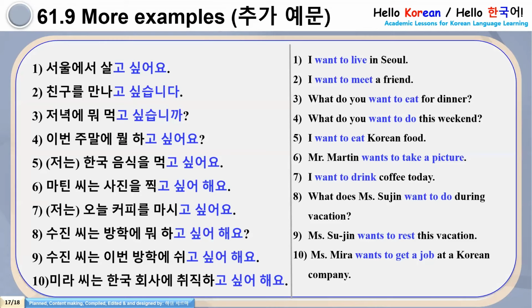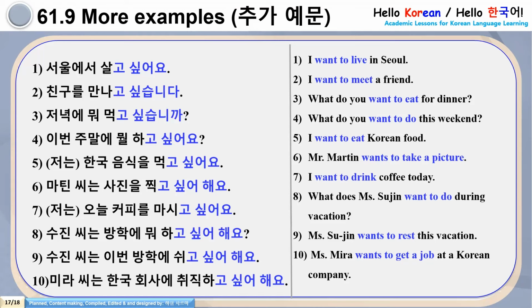Now it's time to see some more examples. You have to do tarahada, 여러분. You know what is the meaning of tarahada? Tarahasayo meaning is to do repetition. I will read the sentences from number 1. You have to repeat after me. Let's start now. 준비 하세요. Number 1. 서울에서 살고 싶어요. Number 2, Chingural Mannago Shipsam Nida. Number 3, Chonioge Momoko Shipsam Nikka.